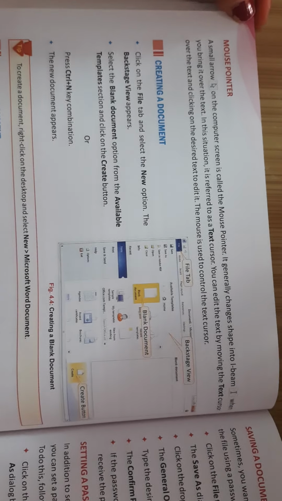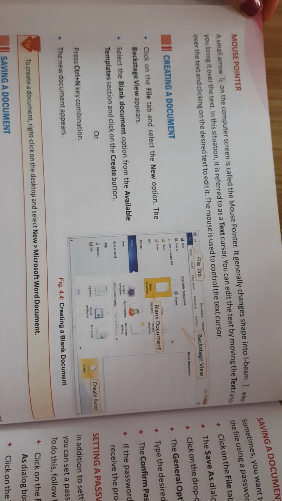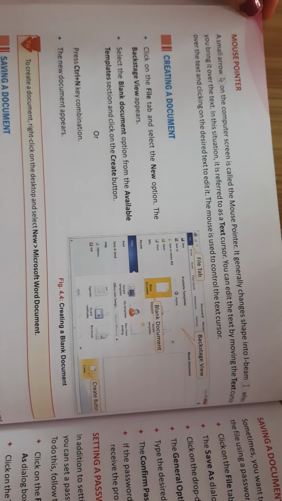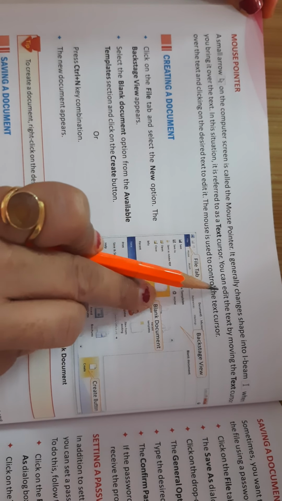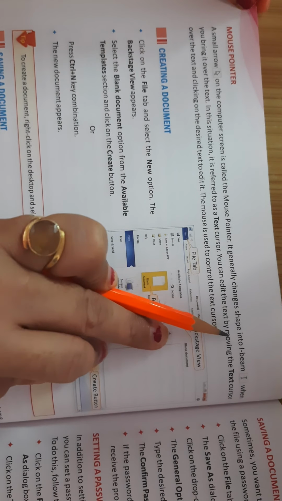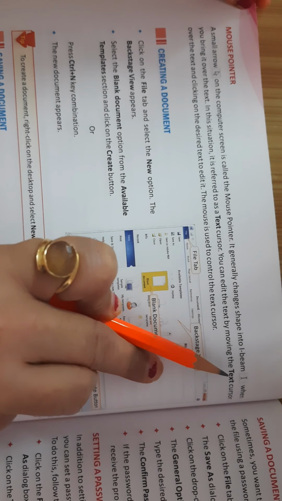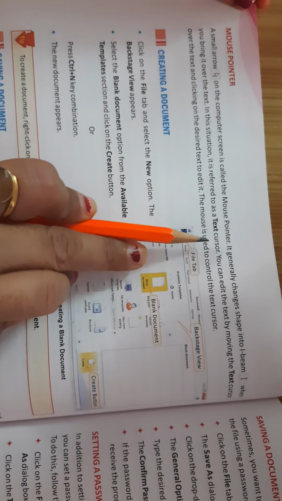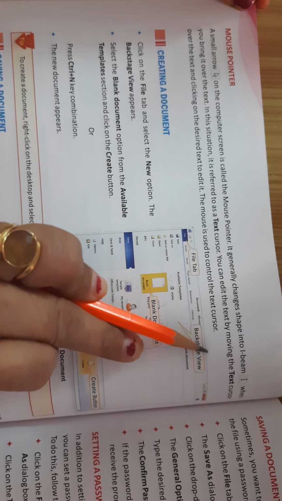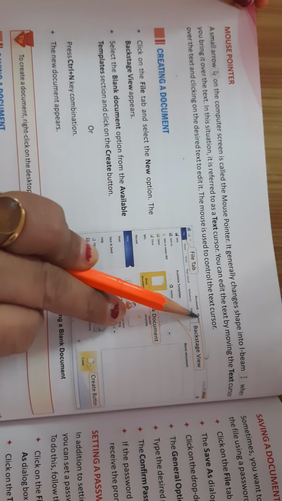Next topic is mouse pointer. A small arrow on the computer screen is called the mouse pointer. All of you know what a mouse pointer is. It generally changes shape into an I-beam when you bring it over the text. In this situation it is referred to as a text cursor. You can edit the text by moving the text cursor over the text and clicking on the desired text to edit. The mouse is used to control the text cursor.